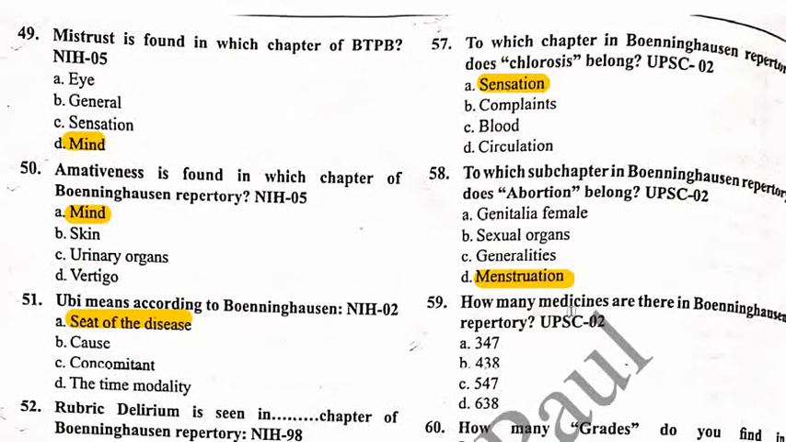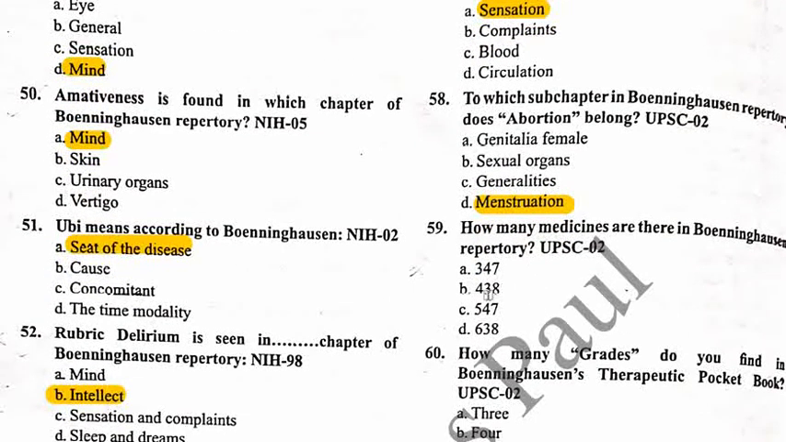Next, 59. How many medicines are there in Bonninghausen's repertory? Option A 347, option B 430, option C 547, and option D 638. So friends, I tell you one more thing: although the options provided in this question are a little bit confusing, the most appropriate answer here would be 347.